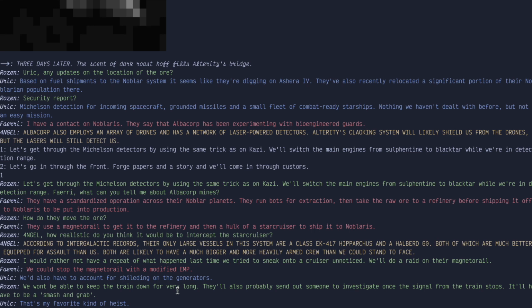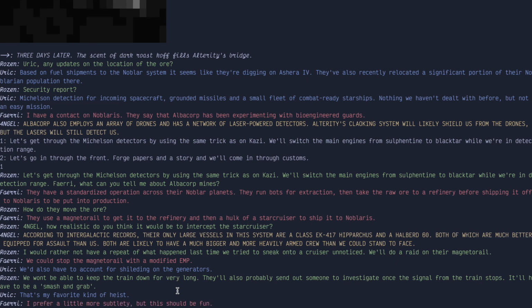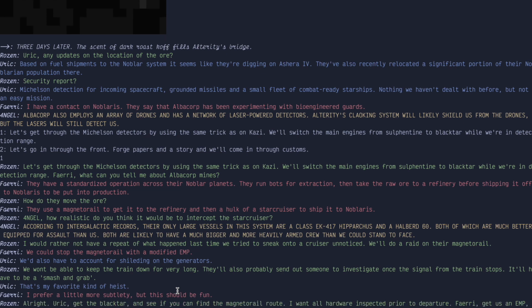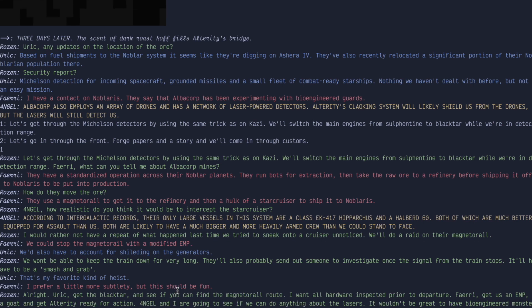Alright, Yurik, get the black tar and see if you can find the magneto rail route. I want all hardware inspected prior to departure. Fairy, get us an EMP, a goat, and get Alterity ready for action. Angel and I are going to see if we can do anything about the lasers. It wouldn't be great to have bioengineered monsters on our tail before we get to the magneto rail. Everyone go get a good night's sleep.